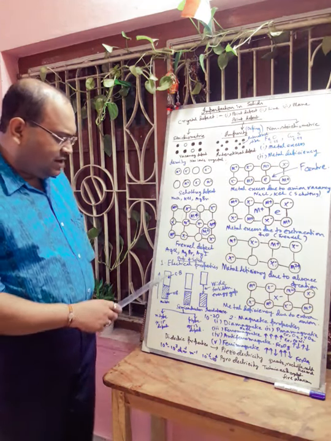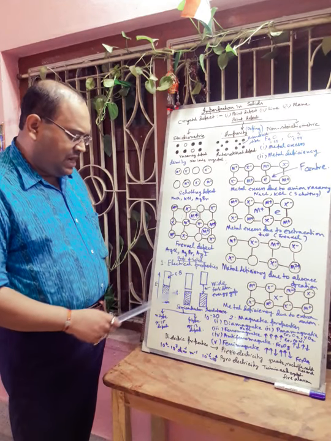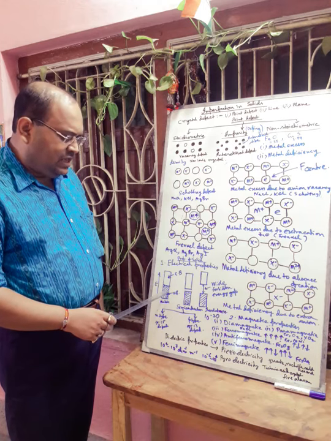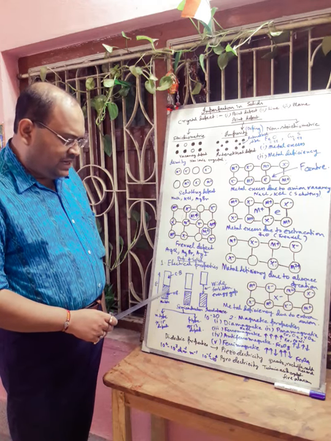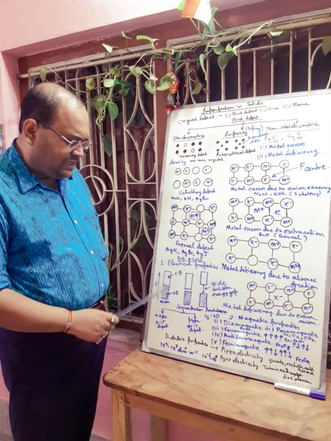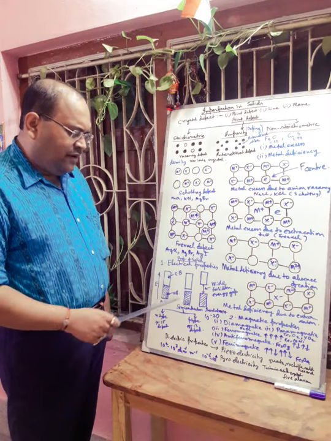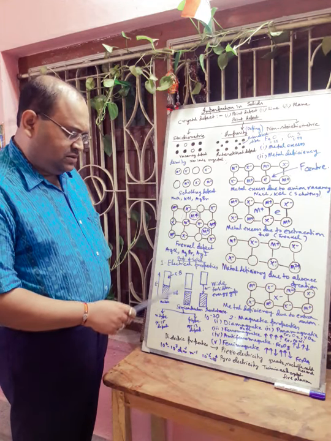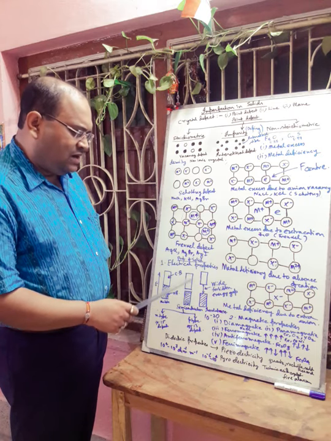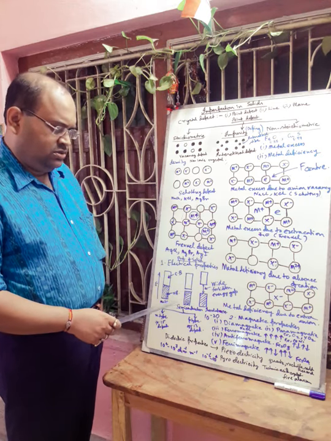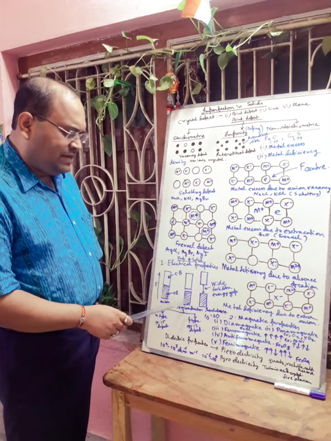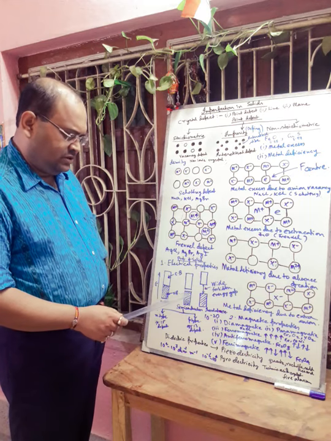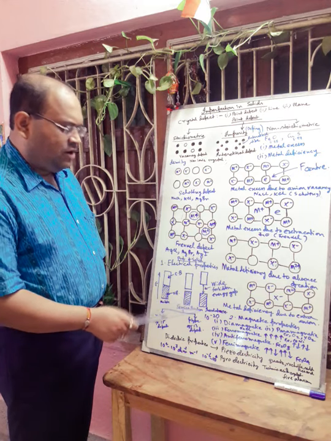So here in case of metal, the valence band and conduction band difference is very low, or they are overlapped. So electrons can easily go from valence band to conduction band when an electric field is applied, and that is why current flows. Now in semiconductor, the gap between the valence band and conduction band is very small. So at room temperature or higher temperature, electrons can go from the valence band to conduction band. So they are called semiconductors.